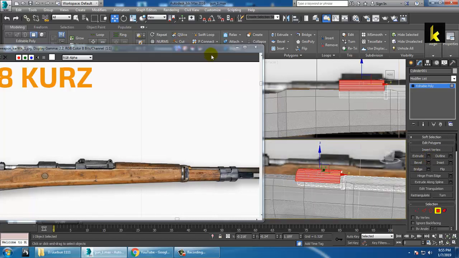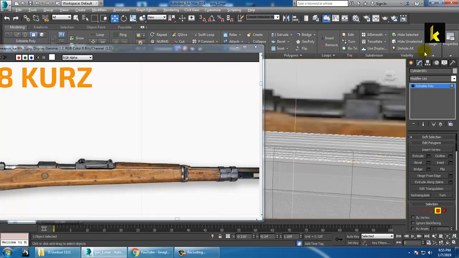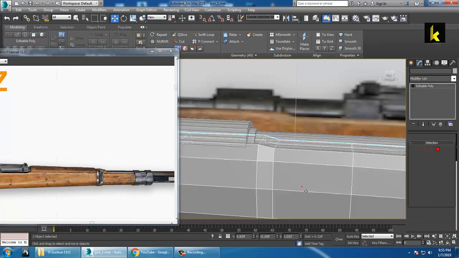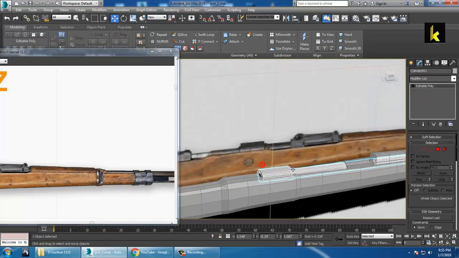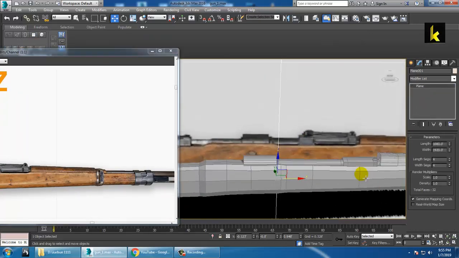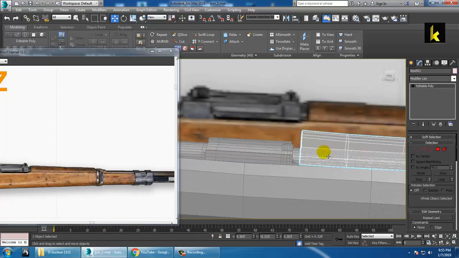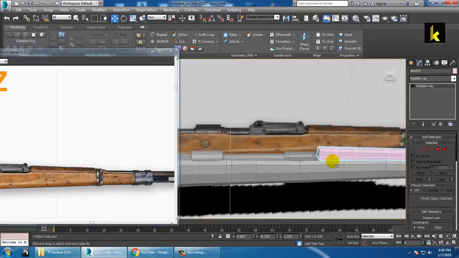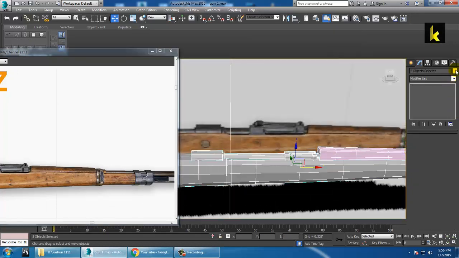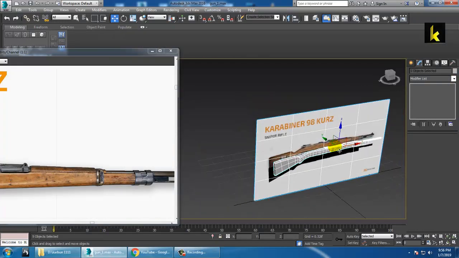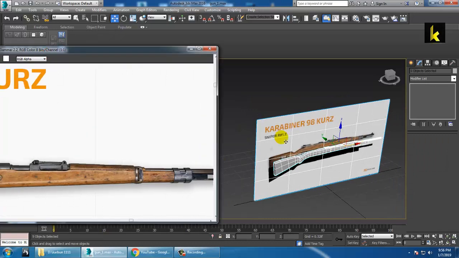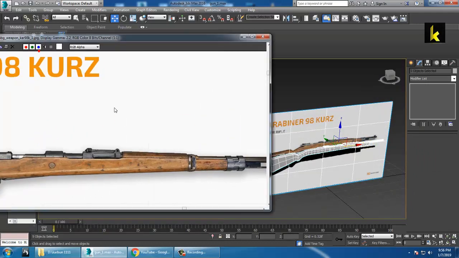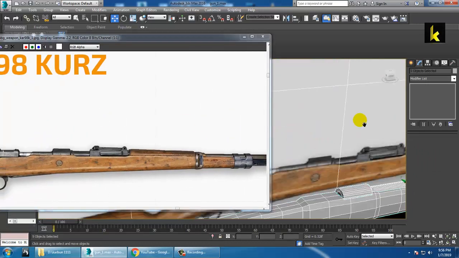Now if you see exactly, you get this kind of shape over here. So you get this shape like this. As we are going to detail this part, it might take some more time to model this.